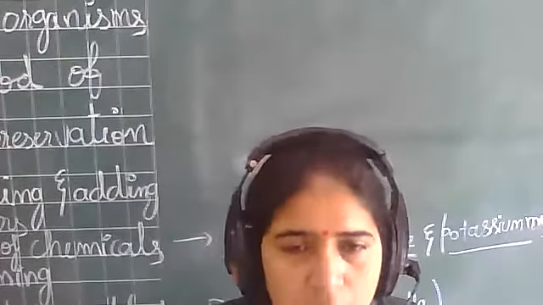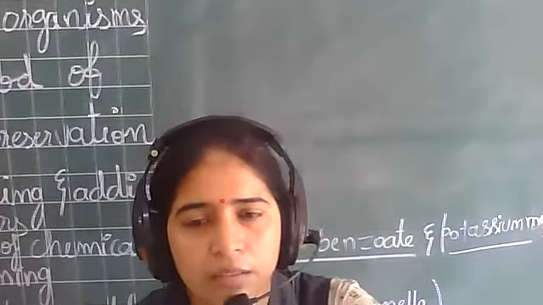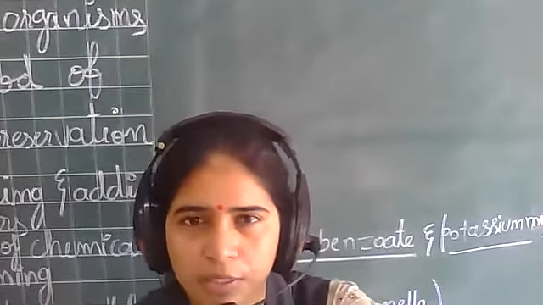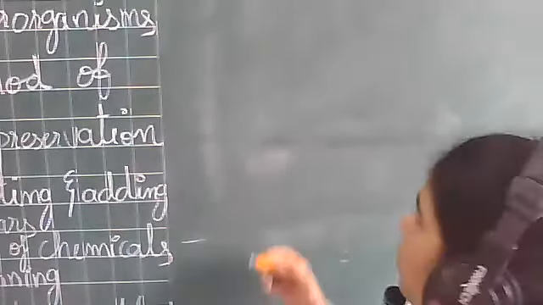which says what happens if the food is not preserved properly and if you consume that spoiled food, right? So it might have happened with us, right? If we consume such food, then we might have faced vomiting sometimes.